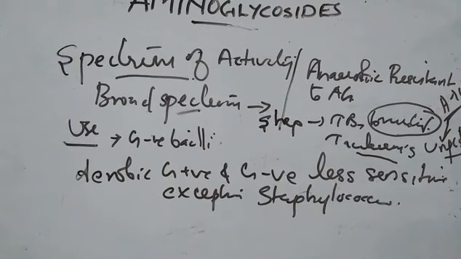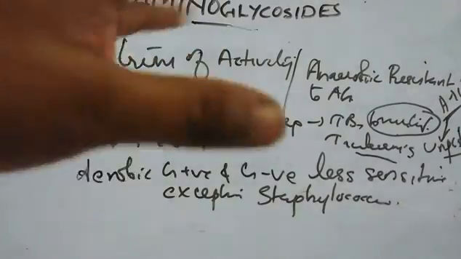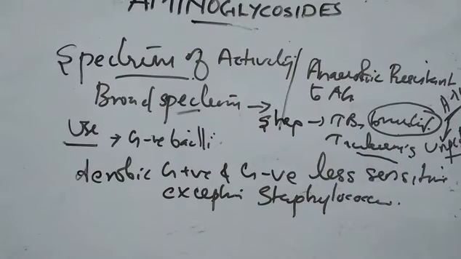Usually there is fever, there is redness, and it also affects the limbs. That is a rare type of infectious disease called tularemia. So for that purpose we can give this drug, and also it can be given for Yersinia type of infection, etc.